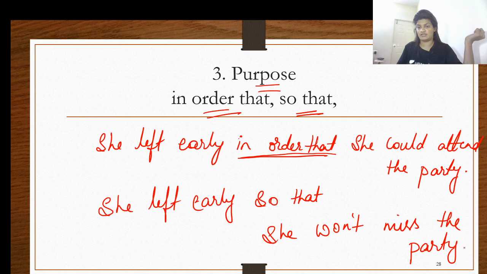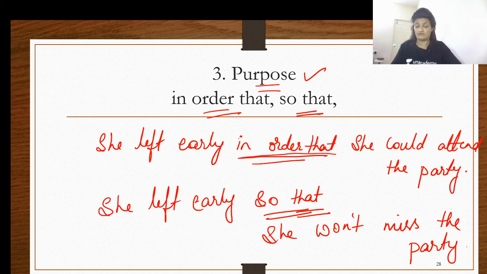What was the purpose behind leaving early over here? The purpose was not to miss the party, and the other purpose was to attend the party. The words that convey that purpose are in order that and so that, and that is why we call these conjunctions of purpose.